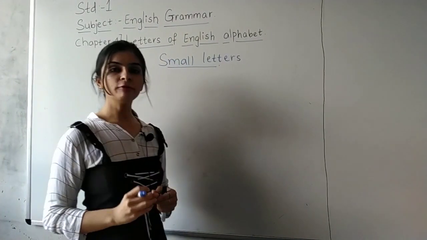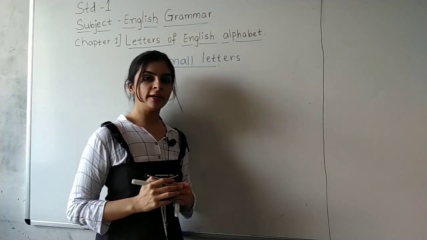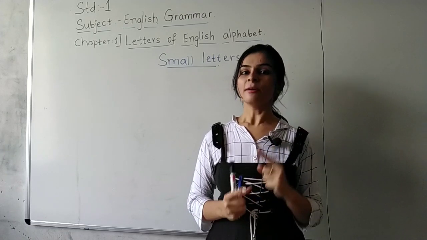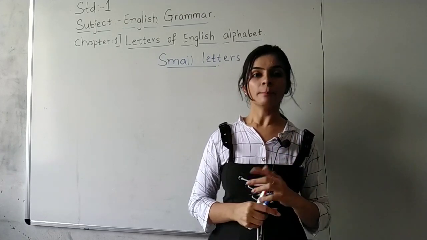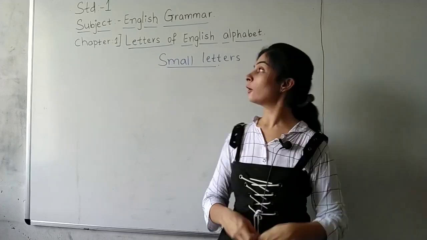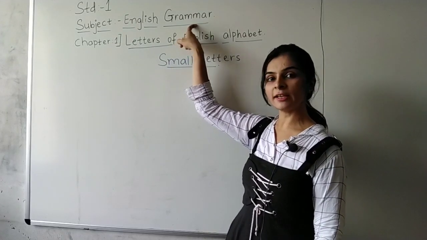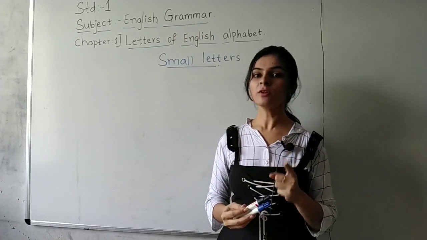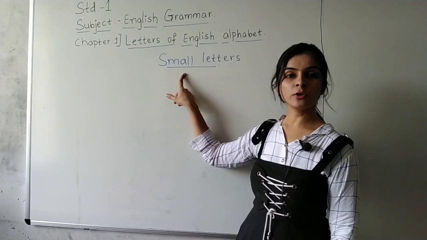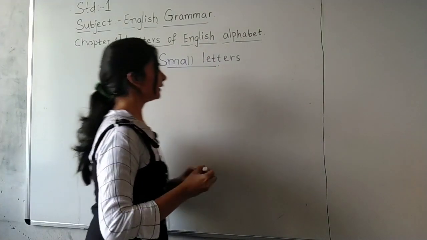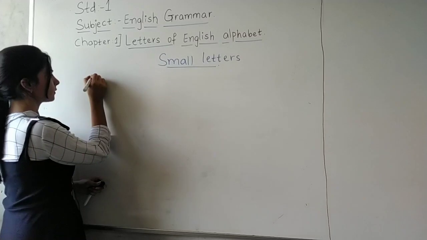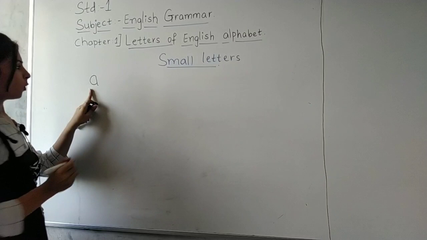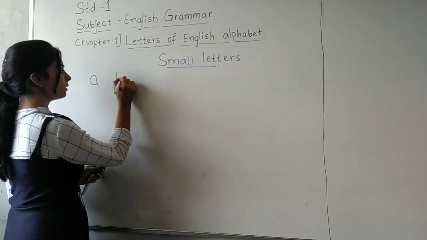Okay students, now we are going to write small letters. I know you learned this in senior KG class, right? But again we will do revision, because which subject are we doing now? We are doing the grammar subject. This subject is new for you in first standard. Now we are going to write small letters. So let us write. Small a. This is small a. Small b.